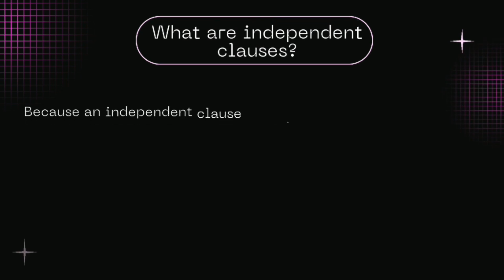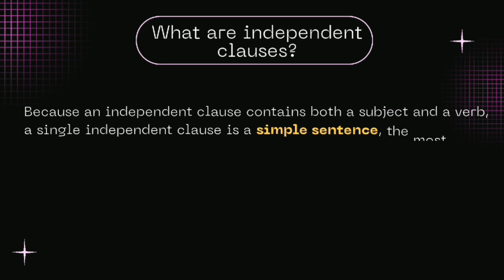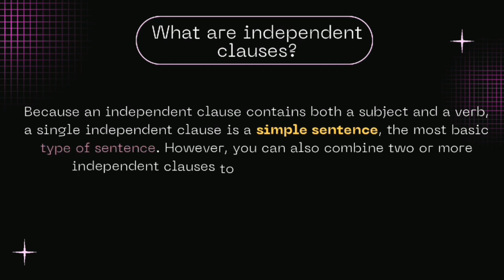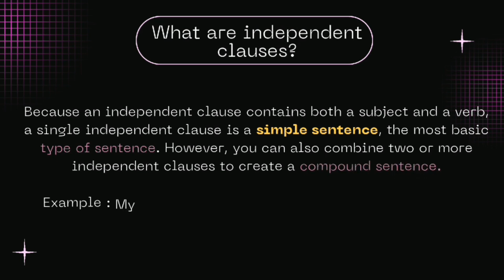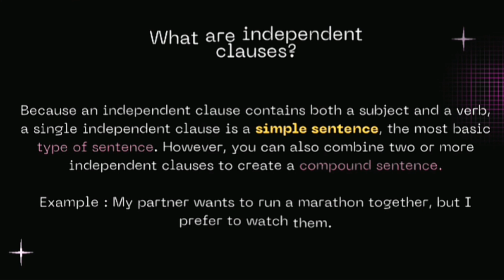Okay, next, what are independent clauses? Because an independent clause contains both a subject and a verb, a single independent clause is a simple sentence, the most basic type of sentence. However, you can also combine two or more independent clauses to create a compound sentence. Example: my partner wants to run a marathon together, but I prefer to watch them.